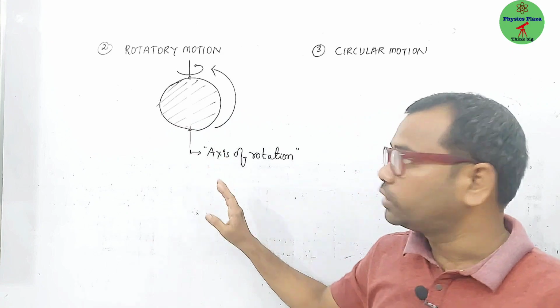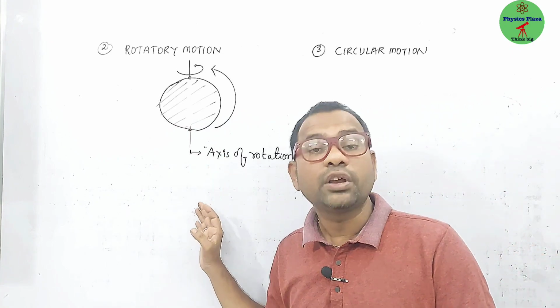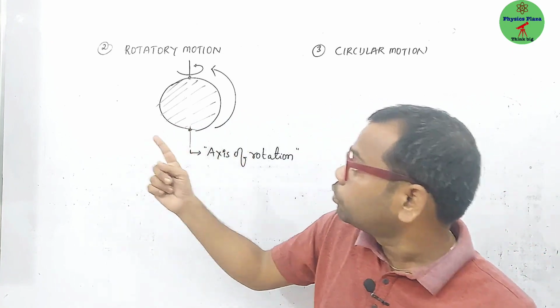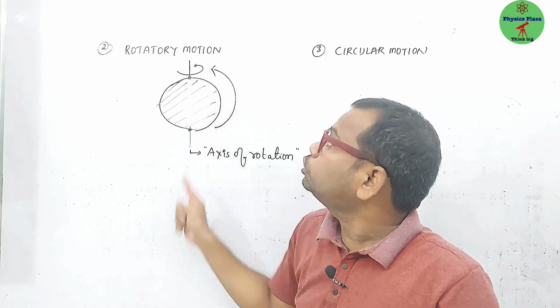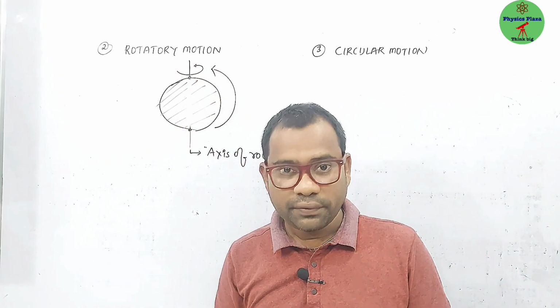Okay, got clarity about rotatory motion? In a rotatory motion, the body has a motion about a fixed axis, meaning that axis passes through the body. Okay, fine.